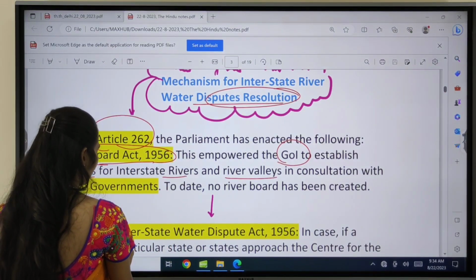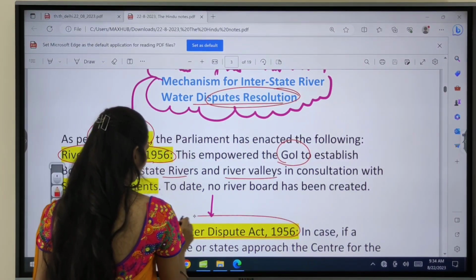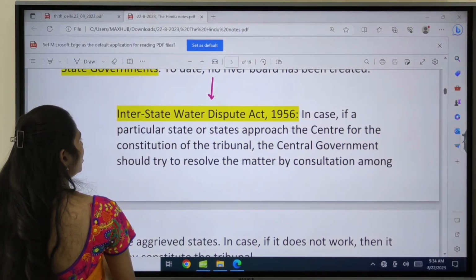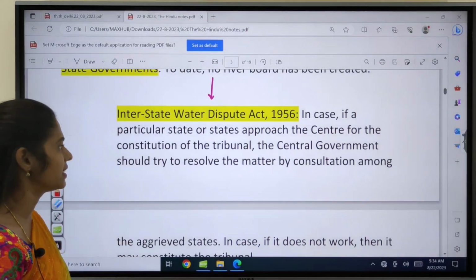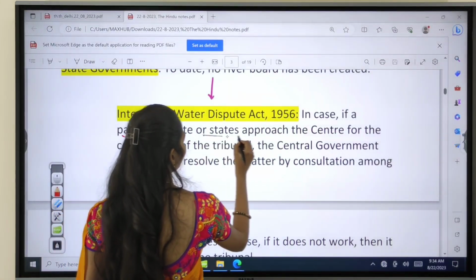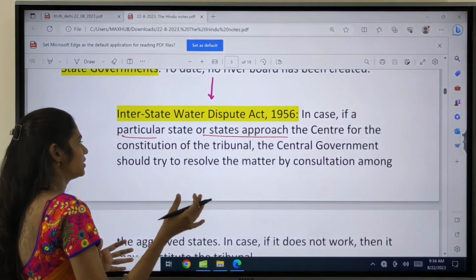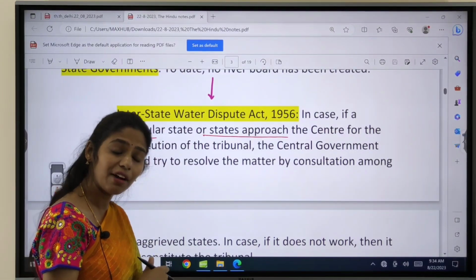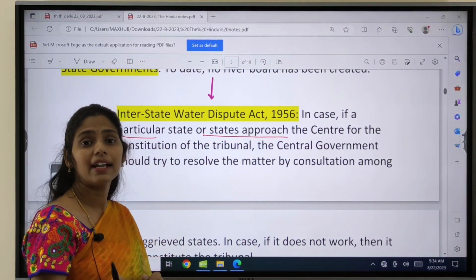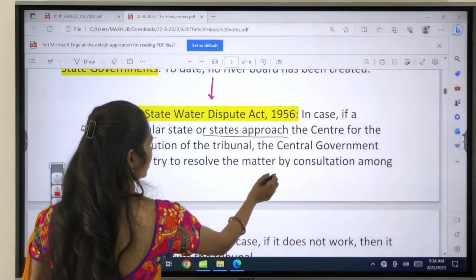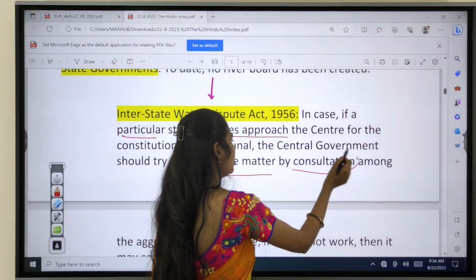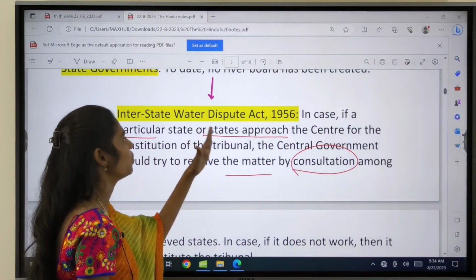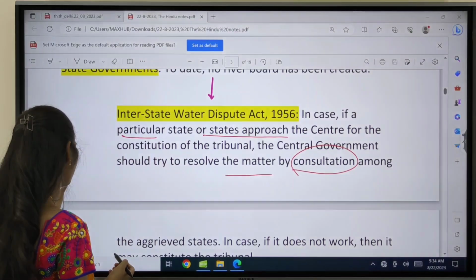And the next one is the Interstate Water Dispute Act of 1956. It is one more act that came up by the Parliament. If a particular state or some group of states approaches the center for the constitution of a tribunal, then it is mandatory for the central government to resolve this issue either through consultation or by creating a tribunal. So this is about the Interstate Water Dispute Act of 1956.